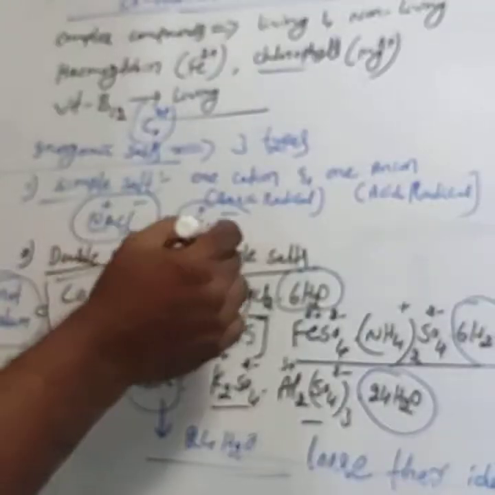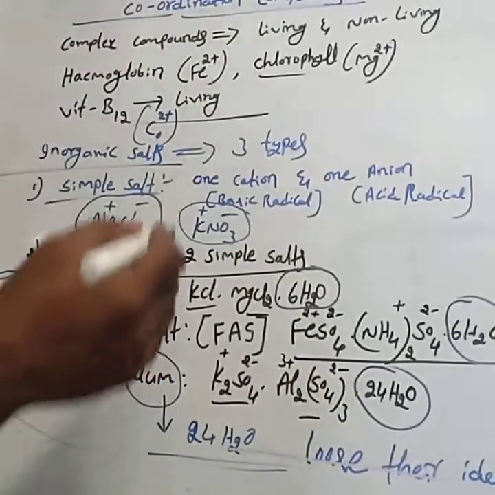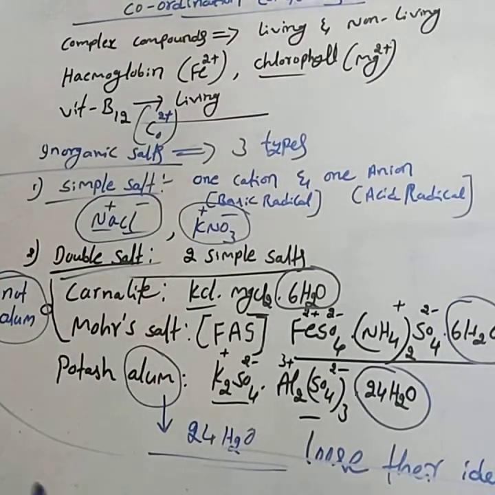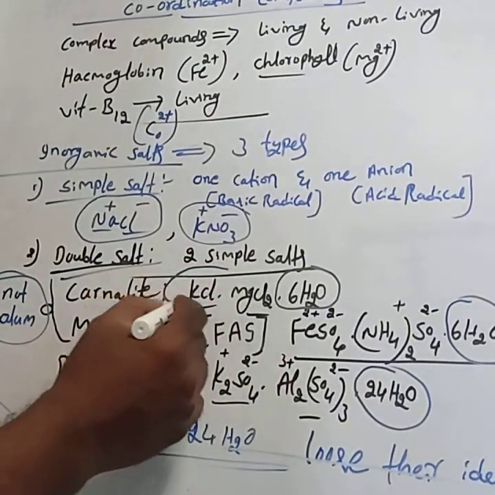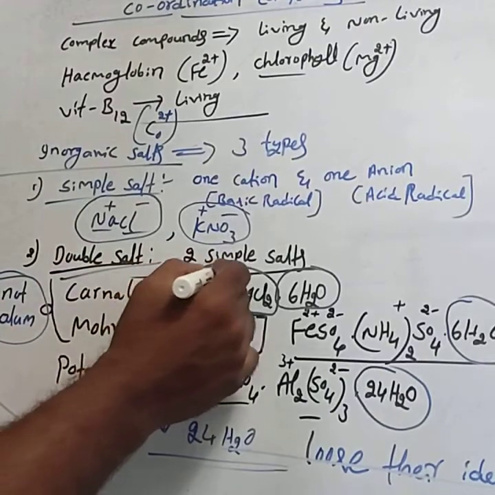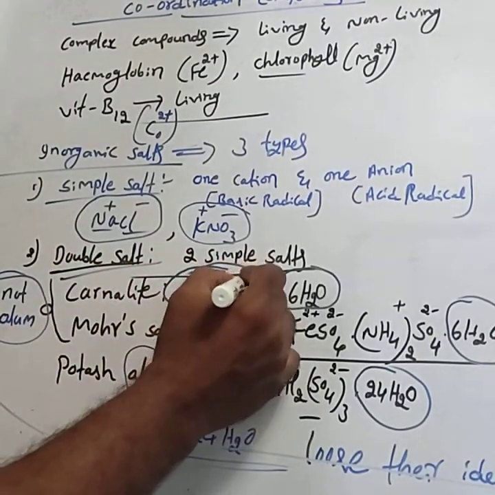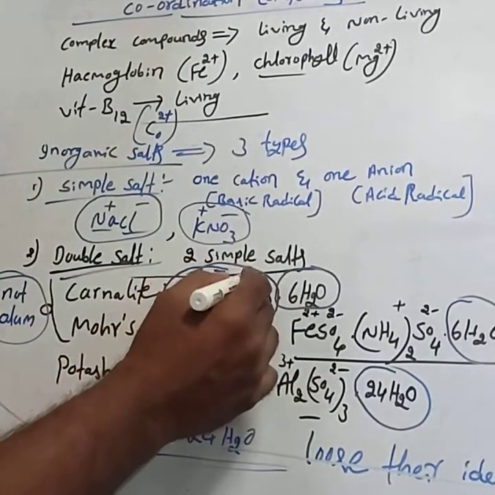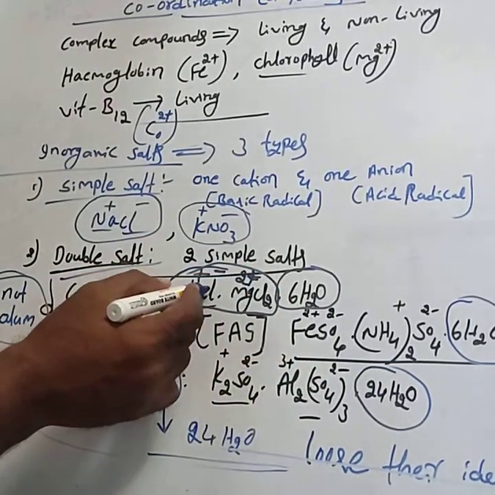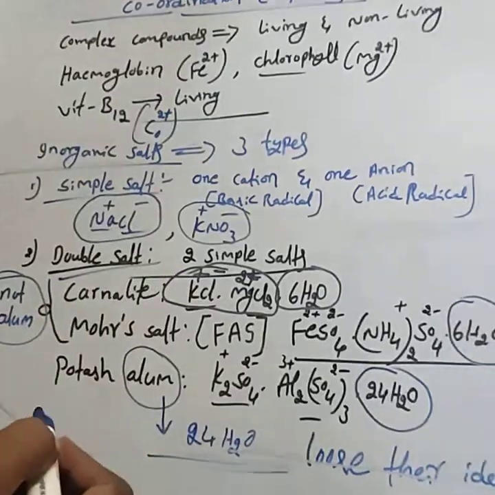Similarly, KNO3 gives tests for K+ and NO3-. When carnallite is dissolved in water, it gives K+, Cl- and Mg2+ ions, and answers tests for all these ions.